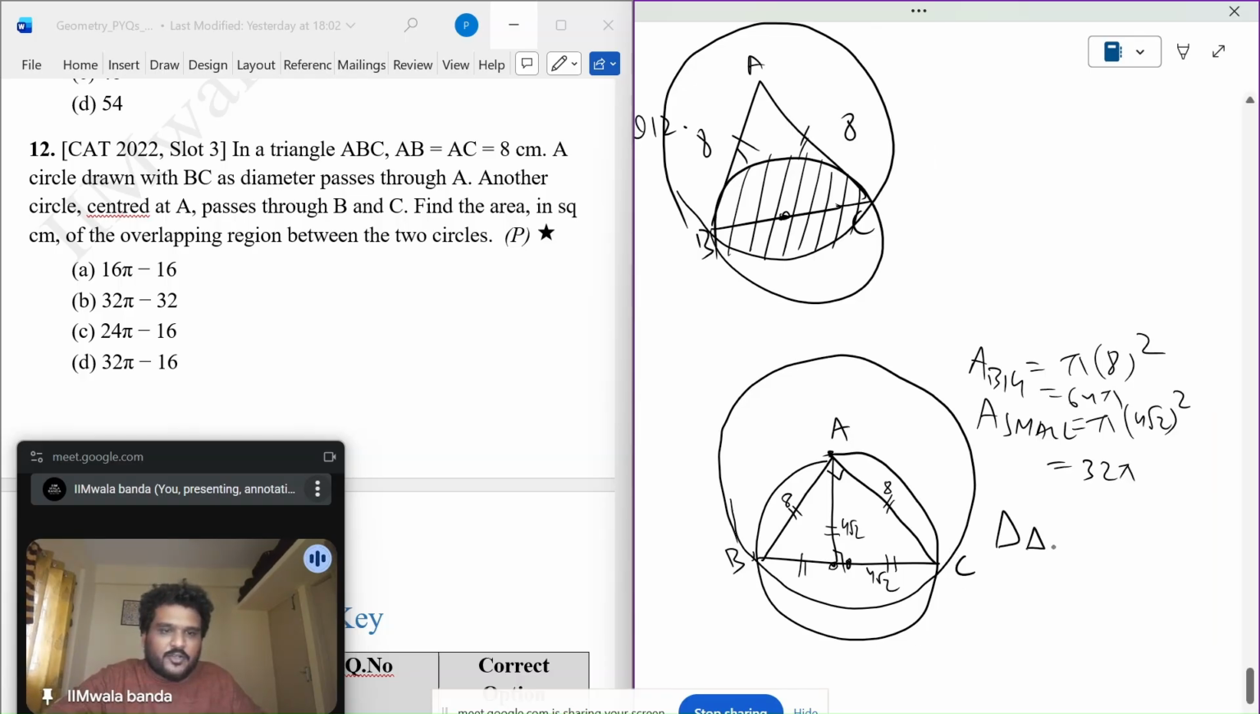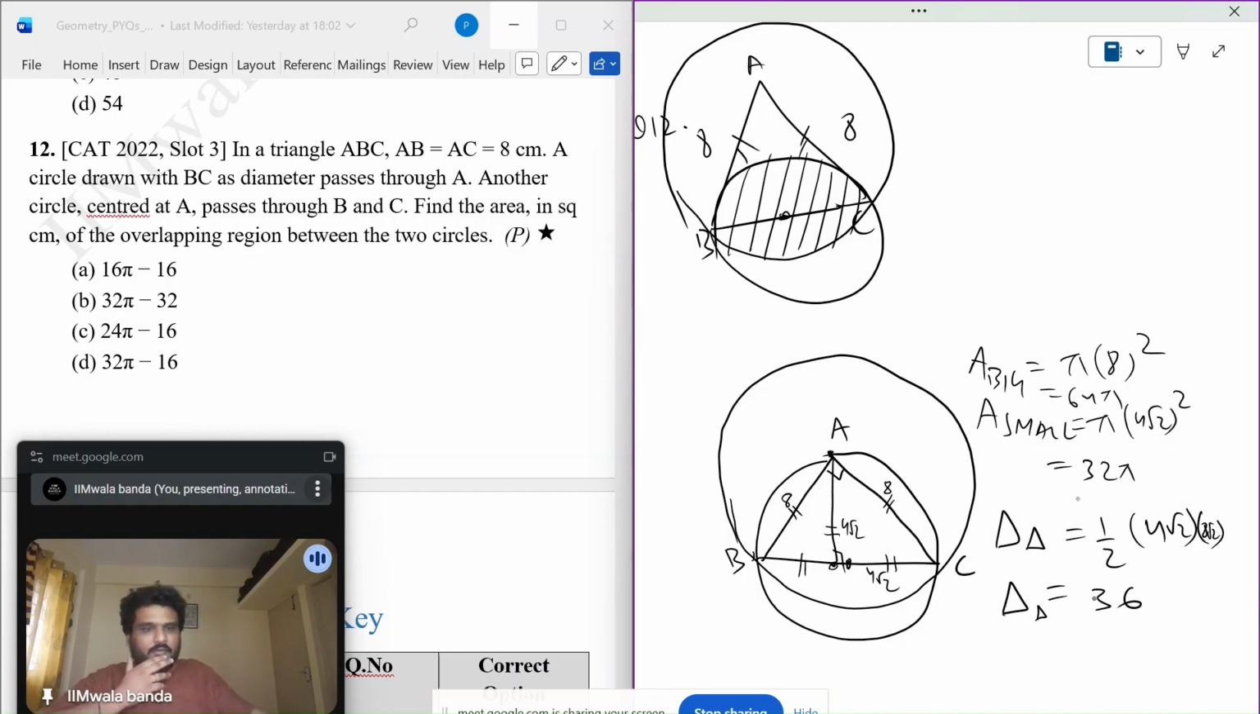Area of the triangle also I can get, half into base. Base is what? 8 root 2 into height. So 2 and 2 will get cancelled. 8, 16, 24, 32. So I know the area of the triangle. I know the area of the smaller circle and the area of the bigger circle.